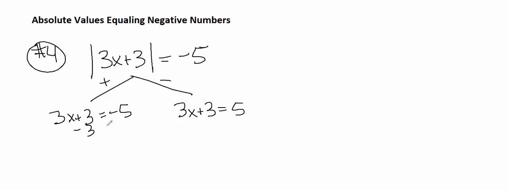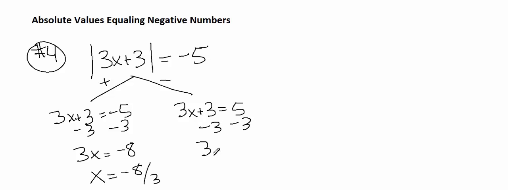Then we solve. So we do minus 3 minus 3. It's 3x equals negative 8, which means x equals negative 8 thirds. And here we minus 3 minus 3. We get 3x equals 2. And when we divide by 3, we get x equals 2 thirds.